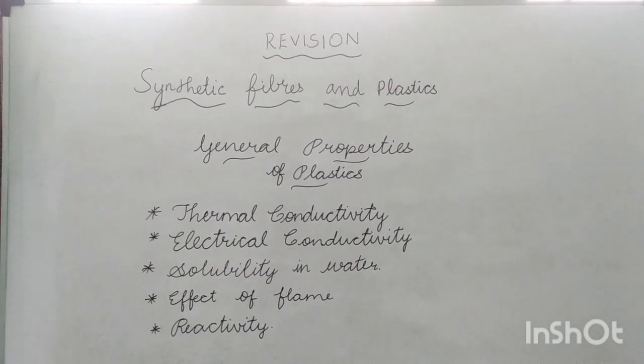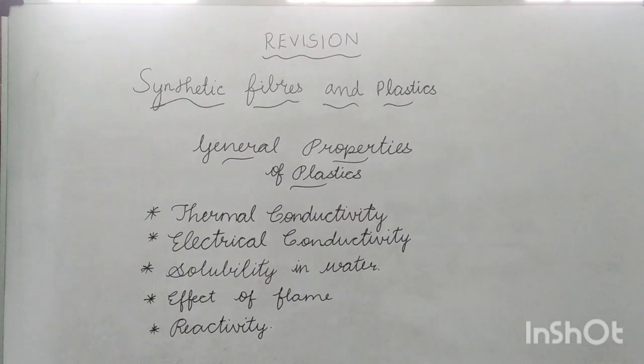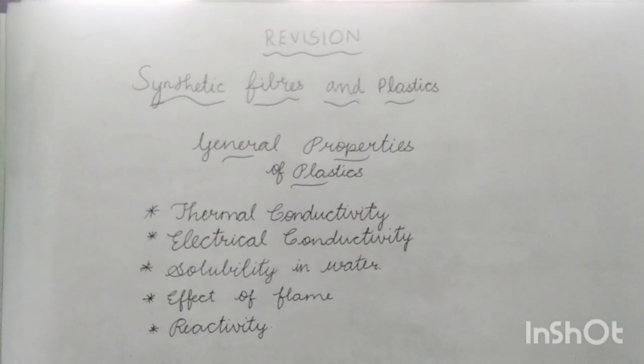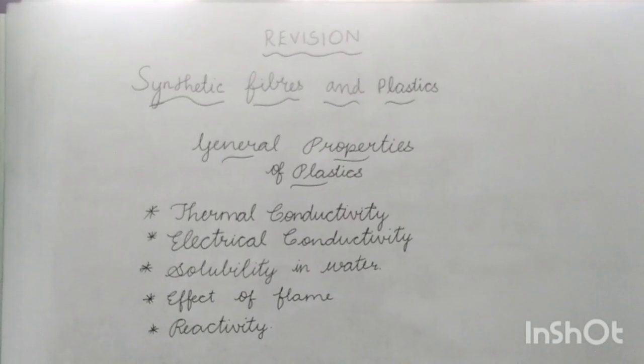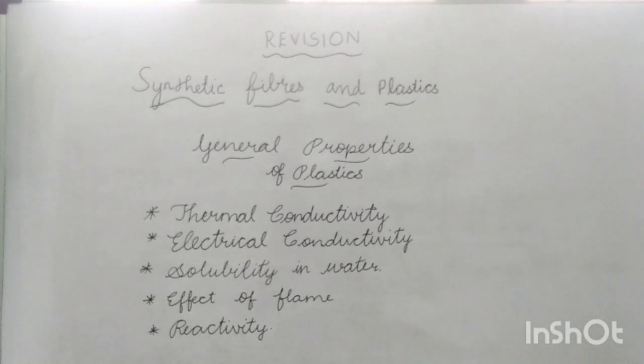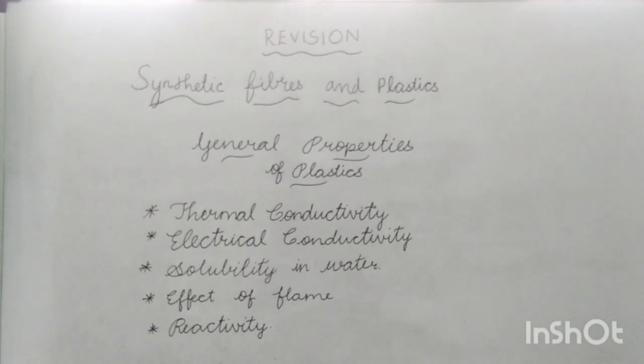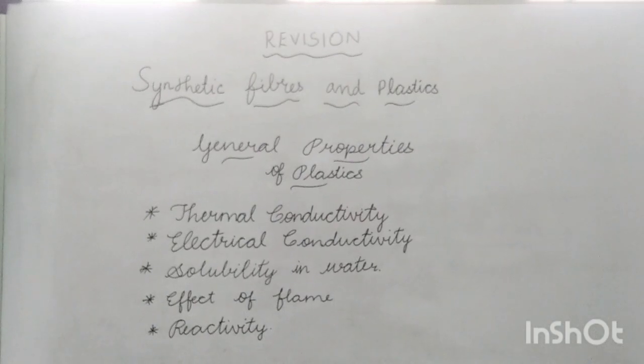Then, effect of flame. Most plastics are inflammable. That is, they catch fire easily. The last point is reactivity. Plastics do not corrode or rust, and therefore they are used in homes for storing food items, and in laboratories we make use of them to store chemicals such as acids and bleaches. So, these are the general properties of plastics.